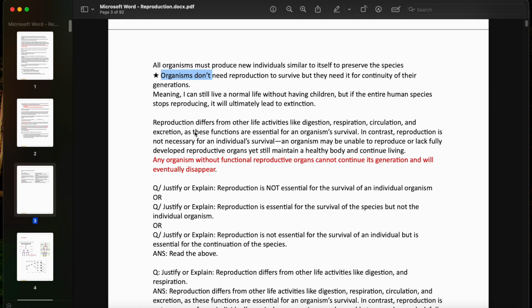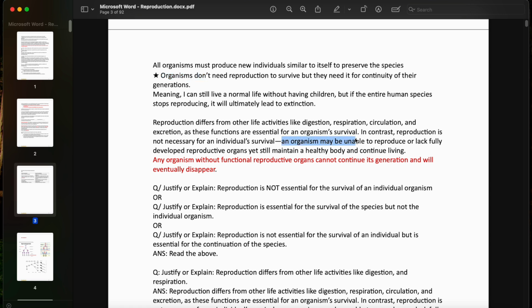Reproduction differs from other life activities like digestion, aka eating, respiration, aka breathing, circulation, excretion, as these functions are essential for an organism's survival. In contrast, reproduction is not necessary for an individual's survival, so you don't need to do this activity in order to survive as an individual, but we need it to survive as a whole.